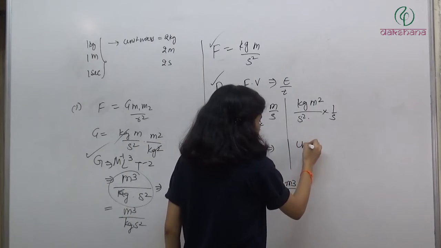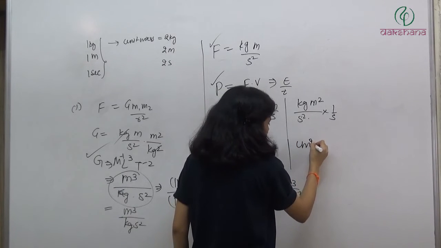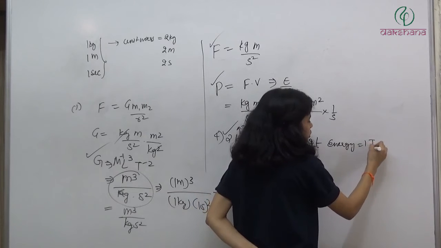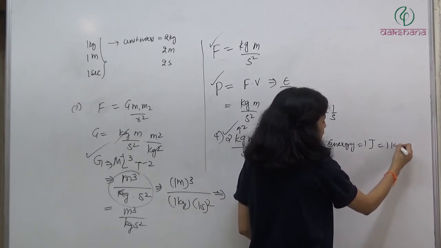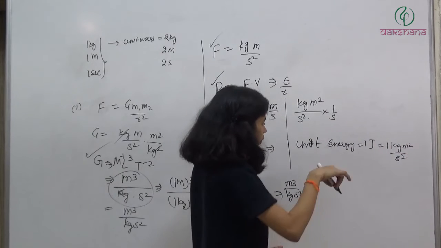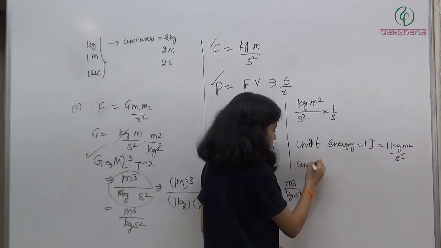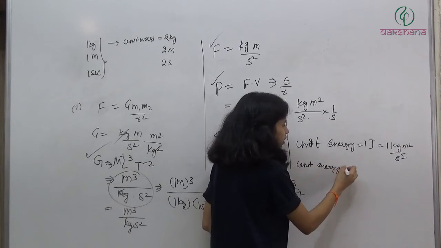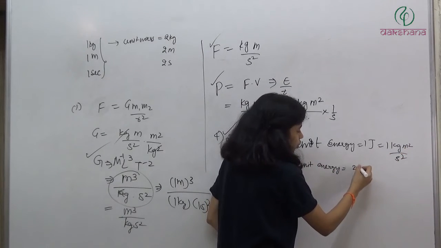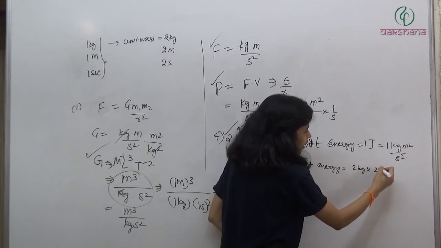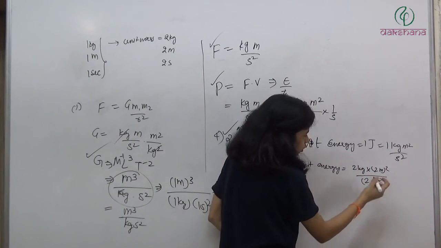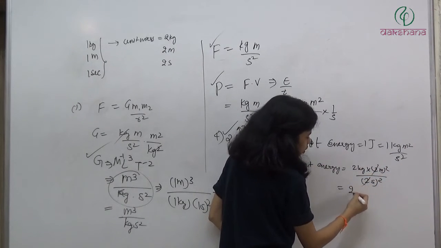Previously, unit energy was 1 joule, which is 1 kg meter square divided by second square. Okay. But now if we talk about unit energy, in this case we'll write unit mass into unit length square divided by unit time square. So 2 square got cancelled, we got 2 joule.